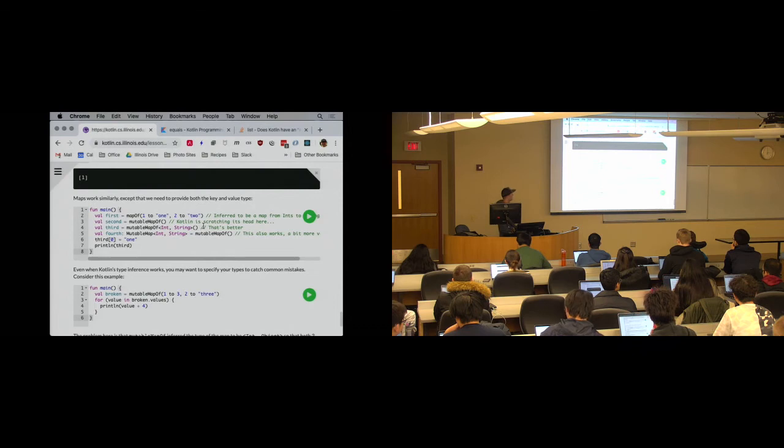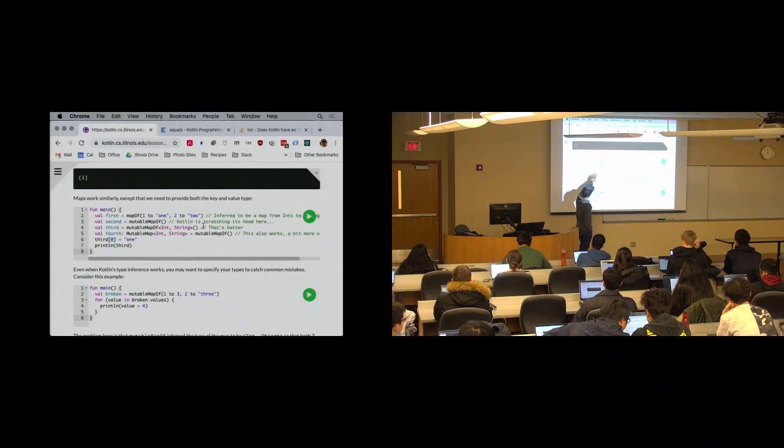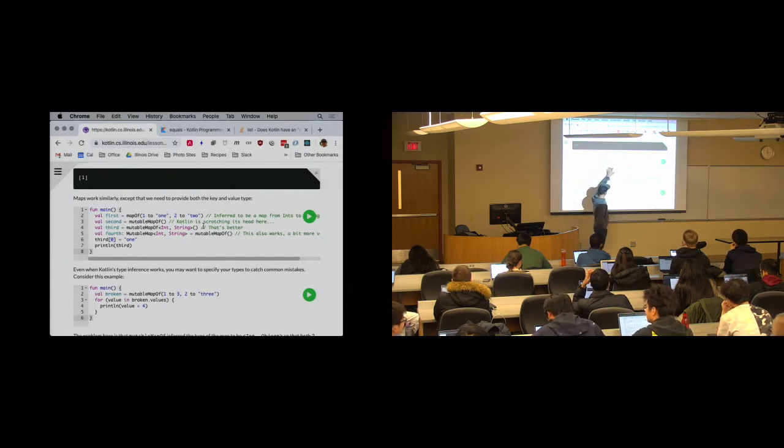Maps work similarly, except obviously for a map, I need to provide both a key and a value. So this is a map from ints to strings. Oh, sorry, there are actually two ways to do this, and I'm showing you both. I can provide the type parameters to the map creation function, so this says, create me an empty map, mapping from int to string.